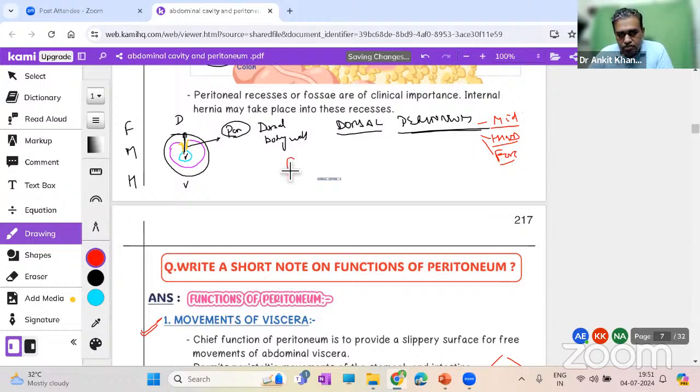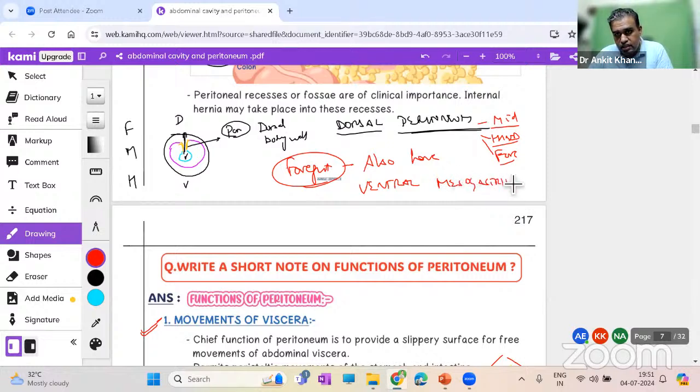But it is only the foregut which will also have a ventral peritoneal fold, which is known as ventral mesogastrium.